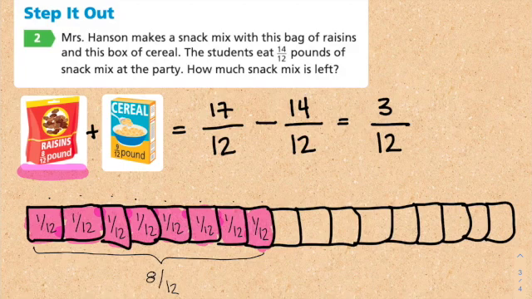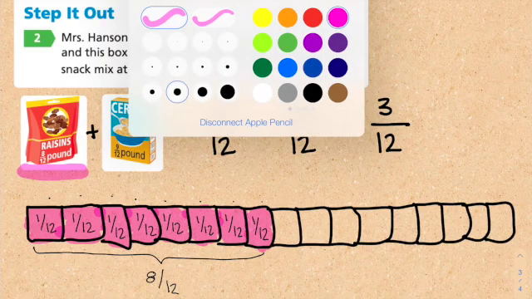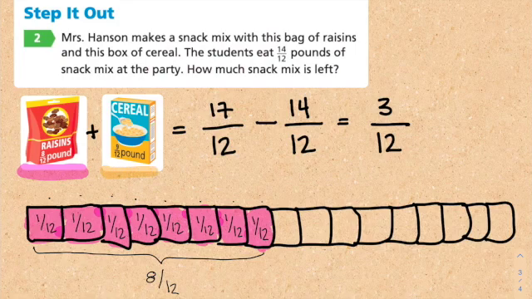Okay? And then if I have my cereal, let's represent the cereal using the color orange. And that is 9/12. So I would have 1, 2, 3, 4, 5, 6, 7, 8, and 9. And I want you guys to remember, just like in the raisins, each square represents 1/12. And I'm going to visualize that for you guys so you guys can see it.